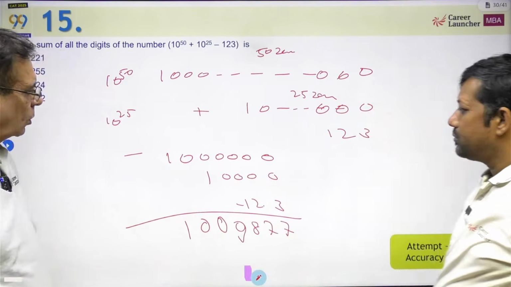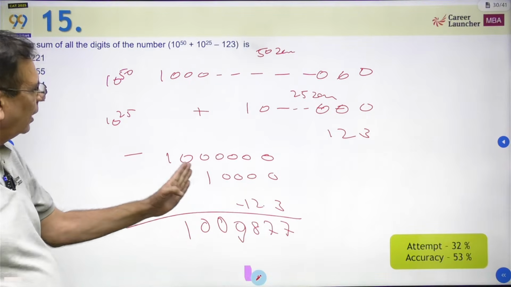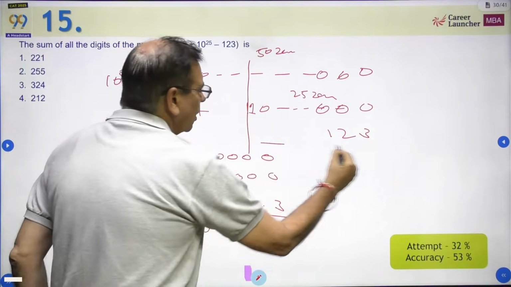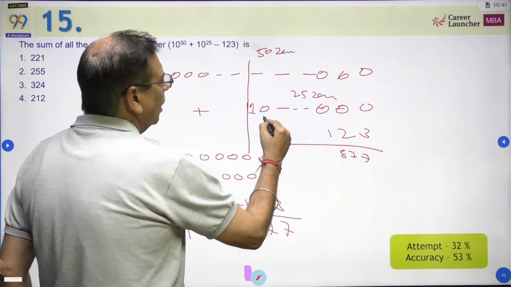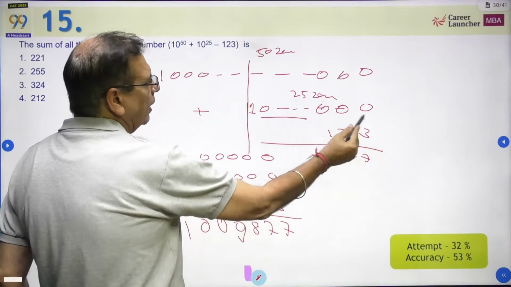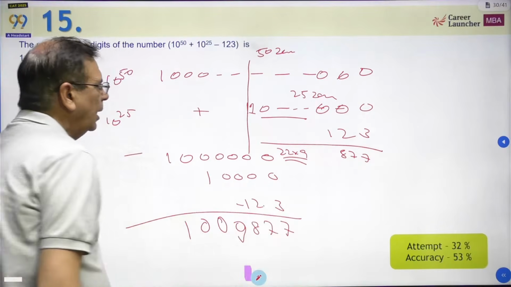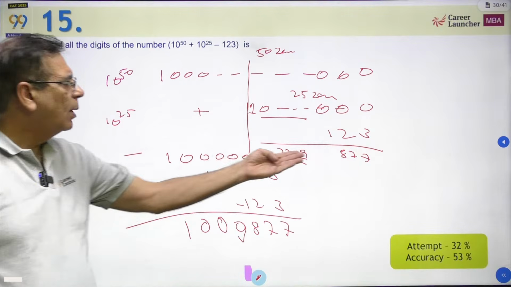Okay, so what is this telling you? This is telling you that till this point, the last 3 are going to be 8 7 7, and how many are these? Out of 25, 3 are gone. The balance 22 will be 9s. Okay, and then you'll have a one before that also. So 22 9 आएंगे, ये आएगा इसके अंदर.